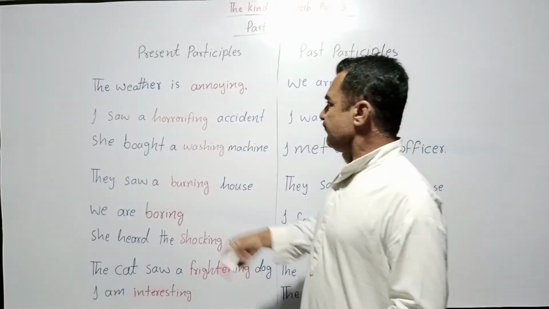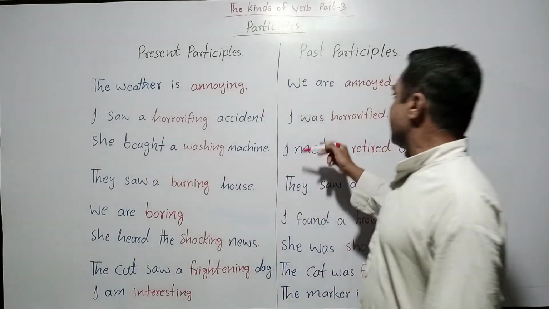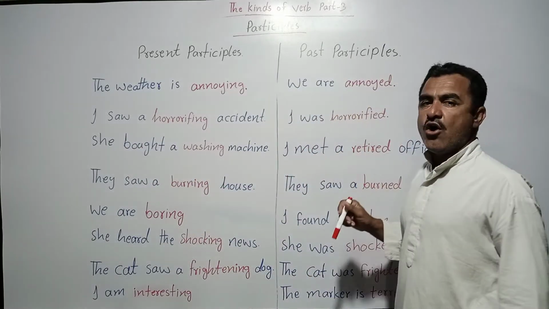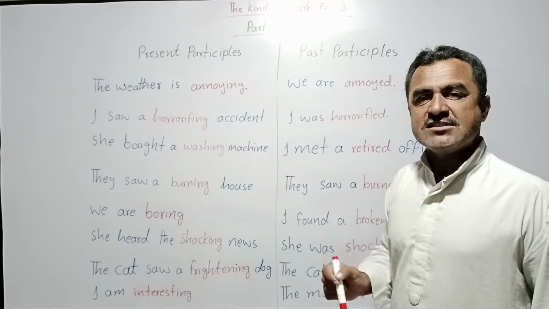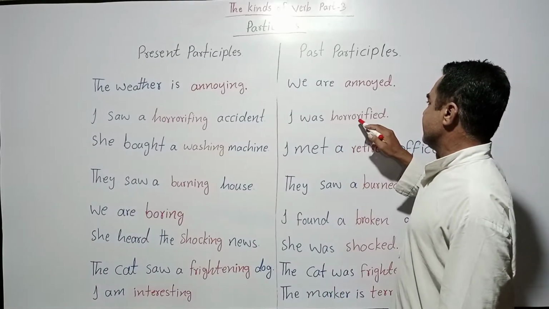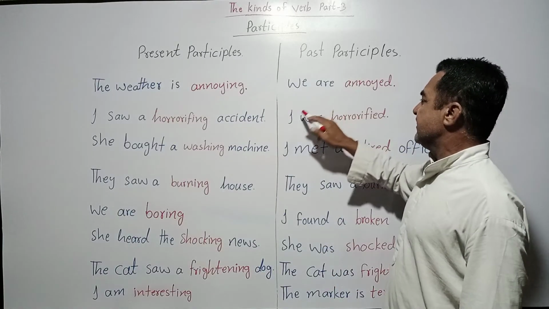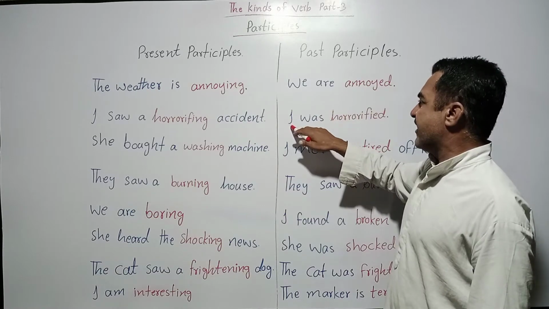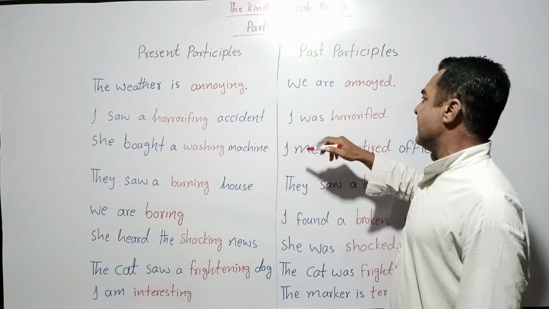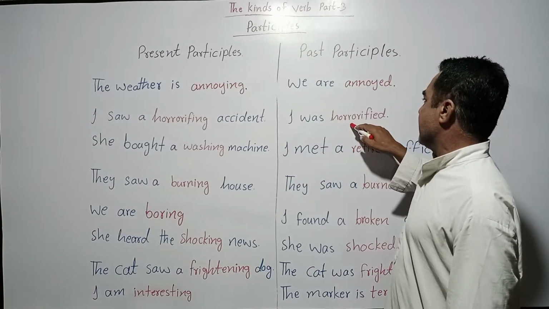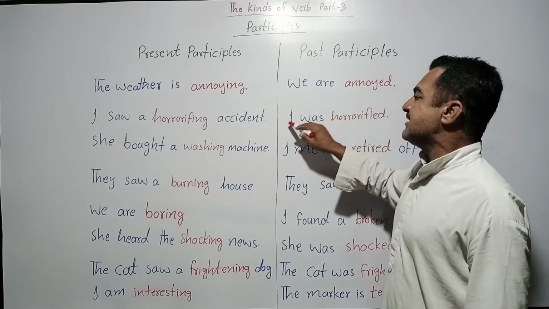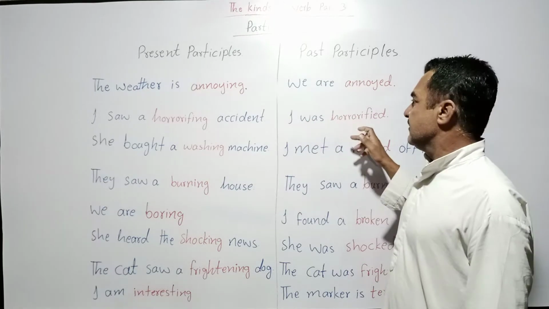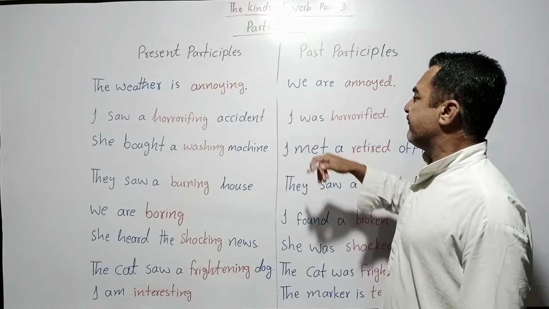Okay, let's go to the second sentence. I was horrified. You can see this adjective is again modifying the pronoun I. So how was I? I was horrified.